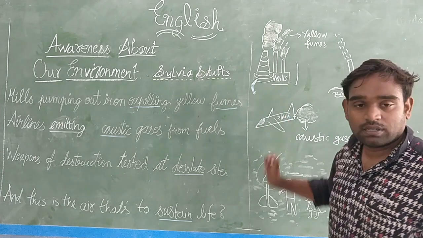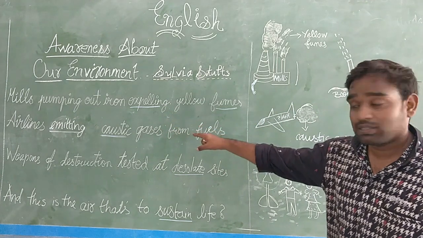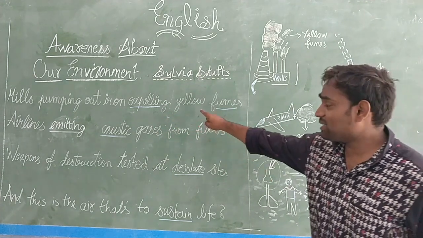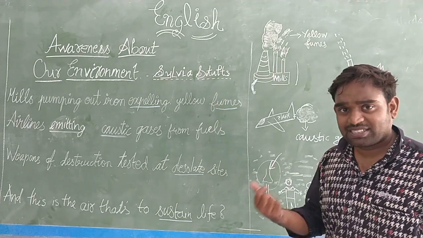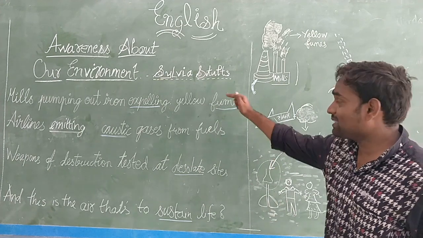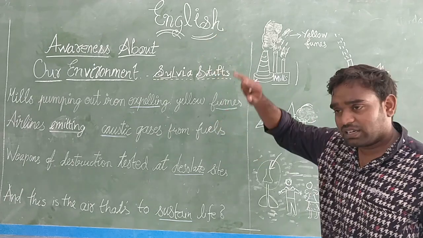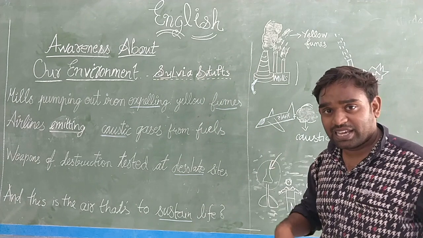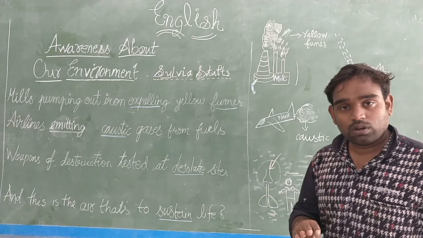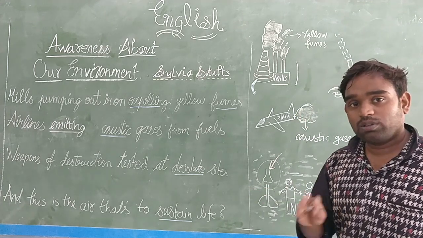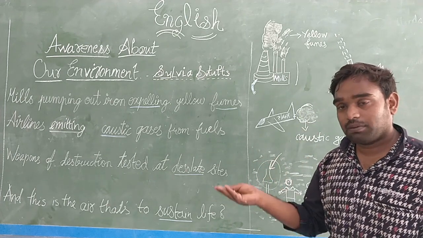First of all, especially these iron mills, what they do, they release this yellow color gas outside while manufacturing iron or steel. They are releasing this yellow gas into the air. That yellow color fumes will come and mix with the air, and when we inhale, our lungs will get spoiled. That is what we understood.